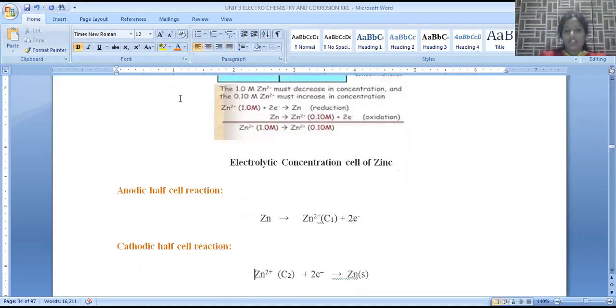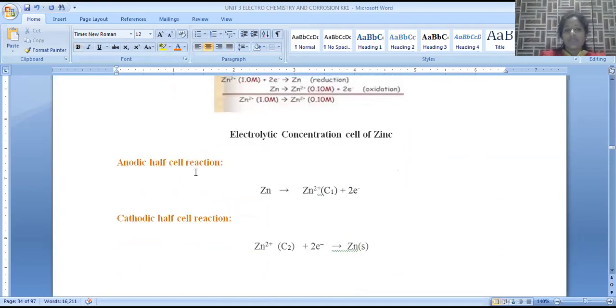Now let us see the possible chemical reactions. In the anodic half cell, on the left-hand side, we have a lower concentration of Zn2+. To increase the Zn2+ concentration, zinc metal ionizes into Zn2+ by releasing 2 electrons. This process is called oxidation because of the loss of electrons.